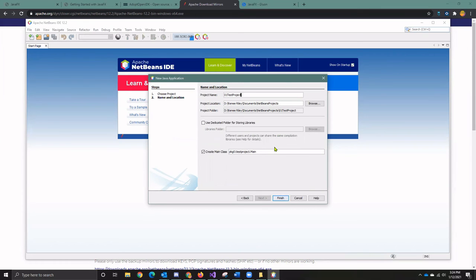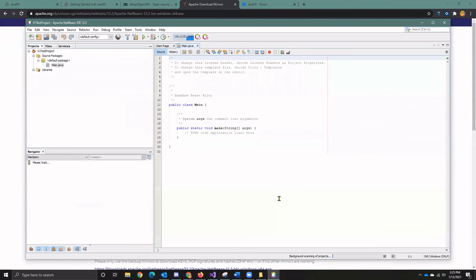If I want NetBeans to create my main class for me, I can leave this option, create my main class. If I don't want a package statement, I can delete the package name and just leave my main. I'll click finish then. And it should create my first project.